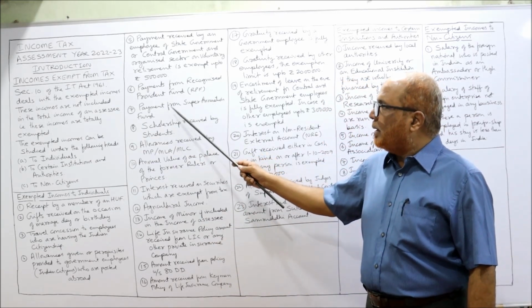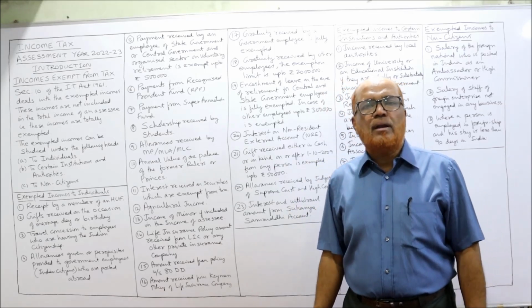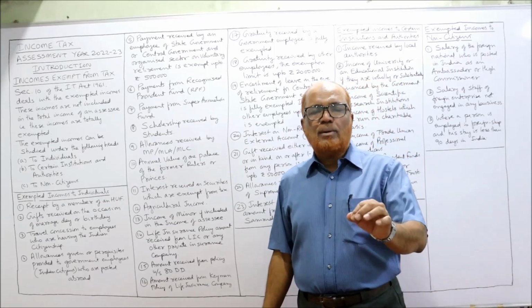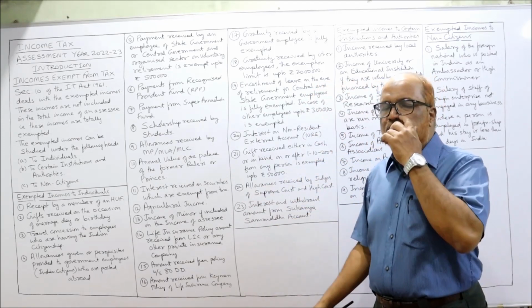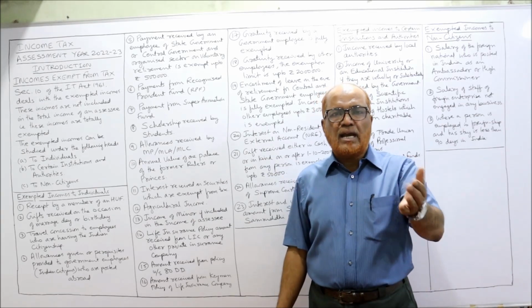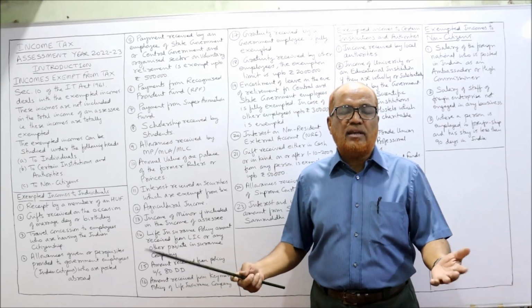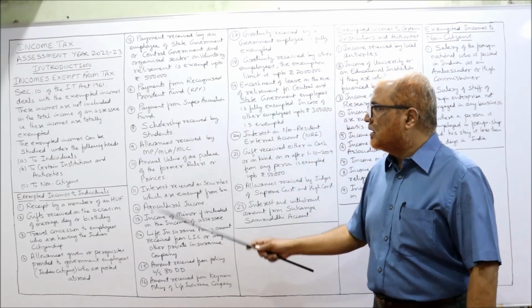Payment from superannuation fund. Superannuation fund is also one of the retirement benefits. So any amount received from superannuation fund is exempted. Scholarship received by students. A number of students will get scholarships. That is also an income, but the Income Tax Act says scholarship received is exempted.